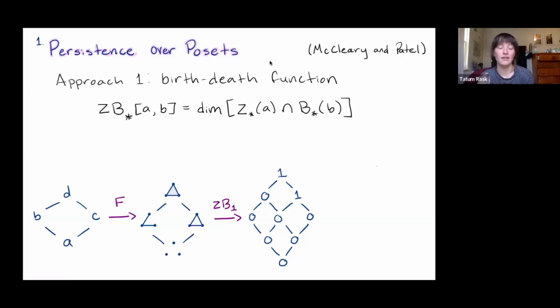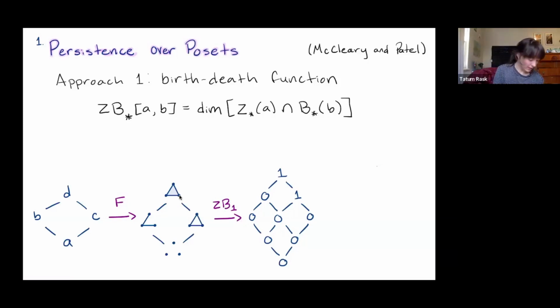I want to point out that this kind of captures our intuition. The first one we see, so the lower one we see, is the interval CD. So that's that leftmost, middle step in our filtration where we see a cycle appear. And then we also get a 1 at the interval DD because that cycle is in the cycle space at D. Right.